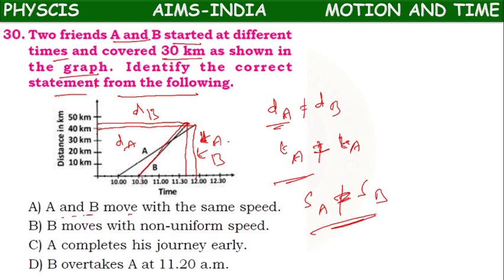So A and B move with same speed. Wrong. B moves with uniform speed. Wrong. Because distance is changing. Means distance is changing, it's not going in an order. So it's not uniform.